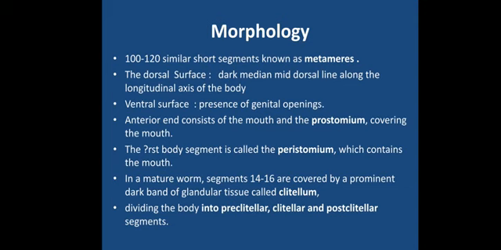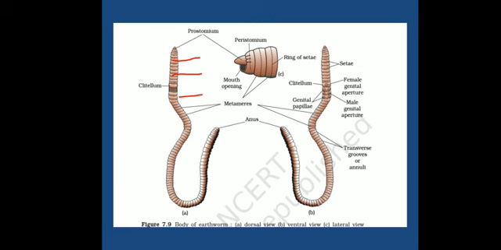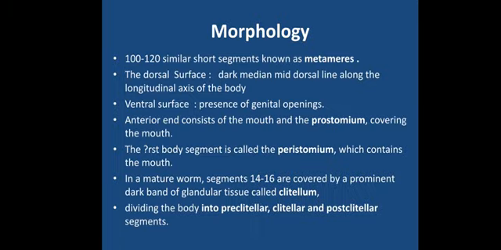And the ventral surface can be distinguished because of the presence of the genital aperture. Right over here we can see these apertures. This is the ventral surface, and this is the dorsal surface, right? So this is how we can differentiate between the dorsal and the ventral surface. Now, genital apertures are openings from which the gametes will be released.